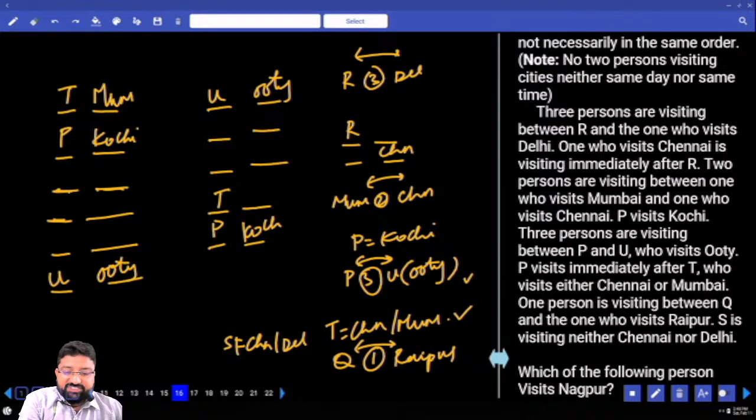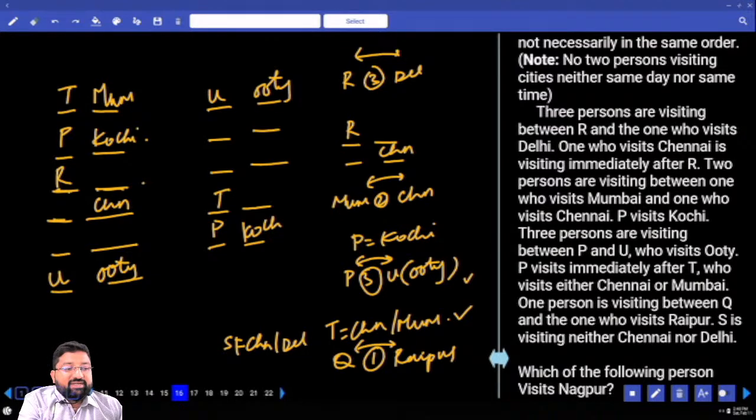If this is Mumbai, how many between Mumbai and Chennai? 2. Can I go above? No. Mumbai, 2 gap, and then Chennai, I'll get 3 extra places. But I am looking forward for only 1 place. So it should be after Mumbai. 1, 2, this is Chennai. Immediately before Chennai is R.